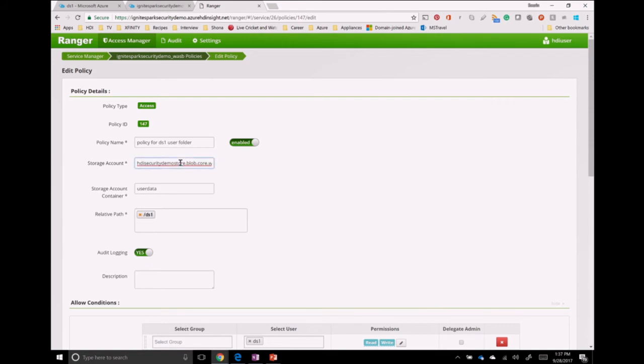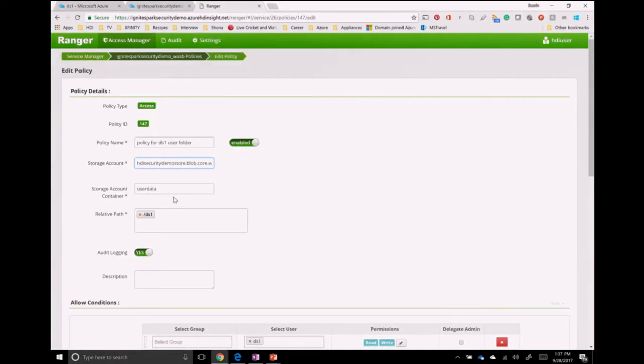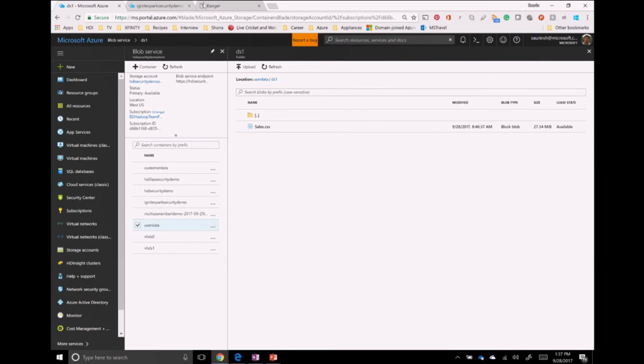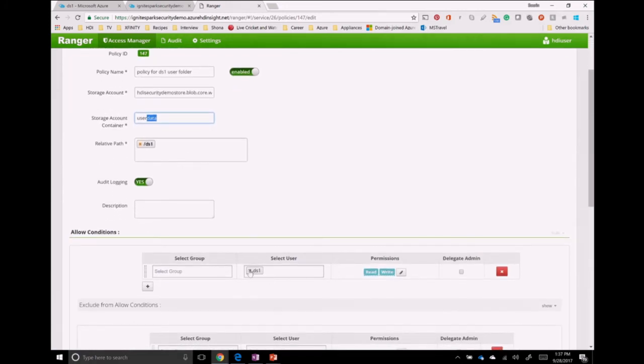This policy says for the storage account, HDI security demo store, for the container user data, and anything in the relative path of DS1, only allow the user DS1, or data scientist 1, to have read-write access. Don't allow any other user to have any access to the files under the DS1 folder.